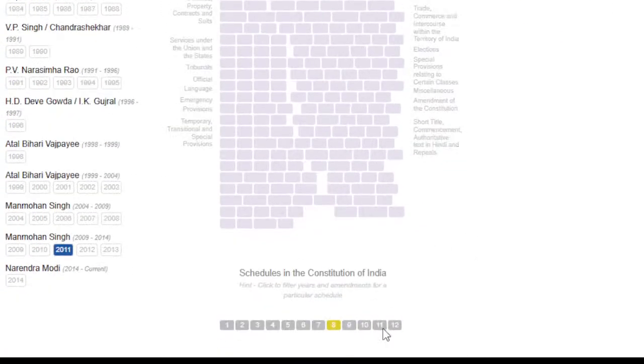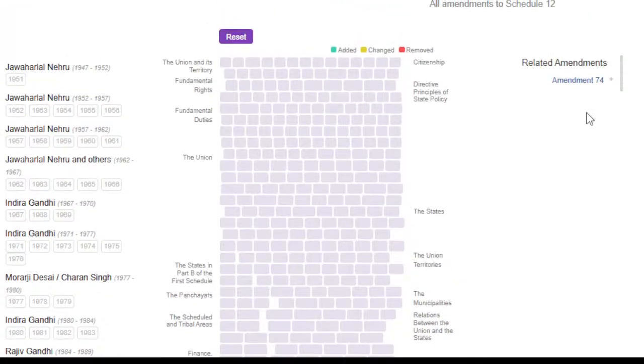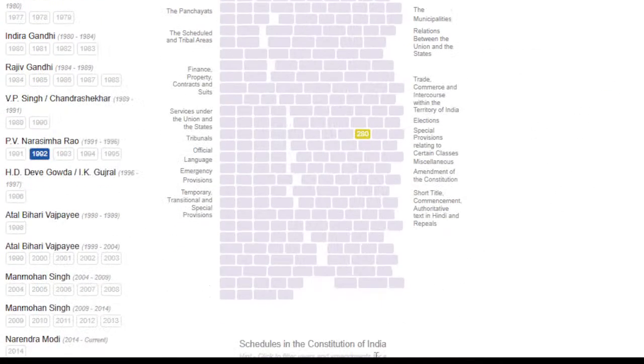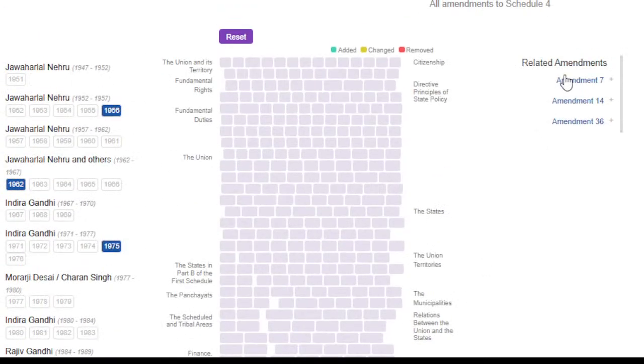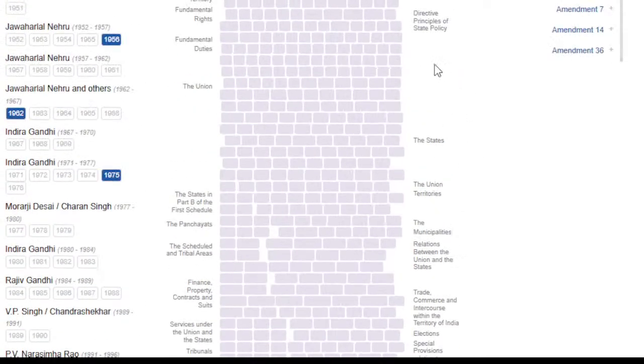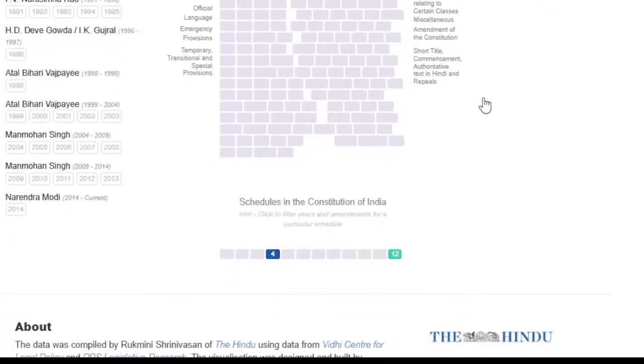Let's look at 11th, 12th. Let's look at 12th. So 74th was amended. Let's look at, let's say, the 4th, that is the Rajya Sabha. You can see 7th amendment, 14th amendment, 36th amendment. All right. So this is a really good resource for you, and you can see by yourself. You can try it out, and the link for this is in the description of this video.